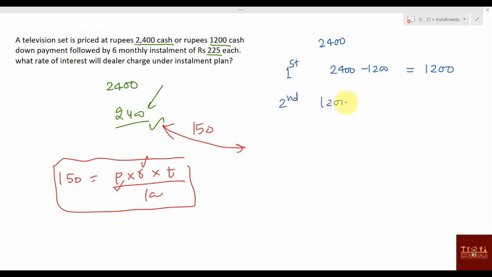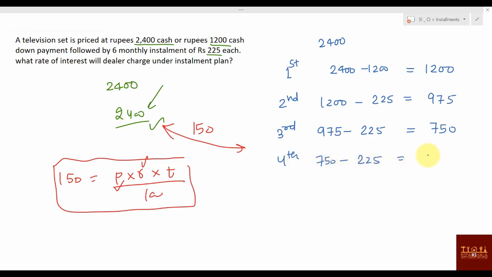This 1200 at the end, 1200 minus 225, right? What you will be getting here? 200 is 1000, so it will be 975. For third month, you will be getting 975 minus again one more installment 225. What you will be getting? 750. Again fourth, you will be getting 750 minus 225. So what you will be getting here? 525.